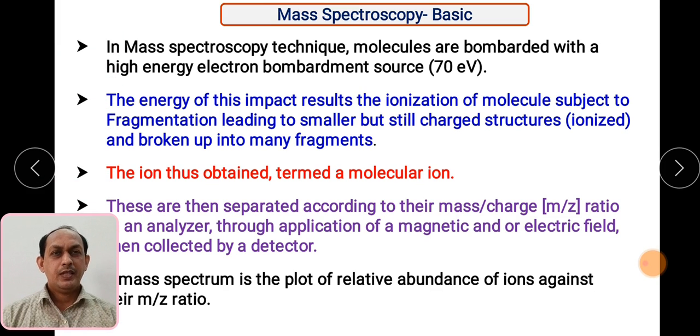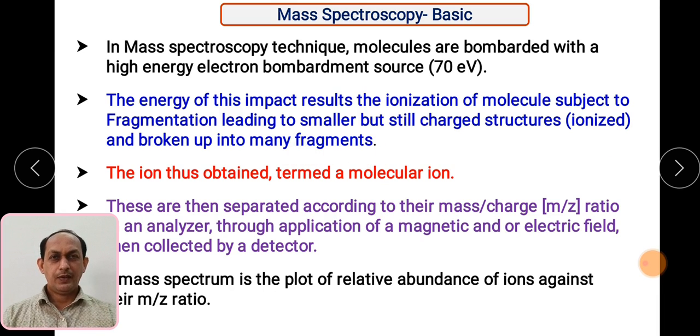Now we are going to see the basic mass spectroscopy working, how the mass spectra is obtained. In mass spectroscopy techniques, molecules are bombarded with a high energy electron beam having source energy up to 70 electron volt. So high energy electron beam is bombarded on the analyte, and the energy of this particular impact results in the ionization of the molecule, subjected to fragmentation, leading to smaller but still charged structures, that is ionized species, broken into many fragments.